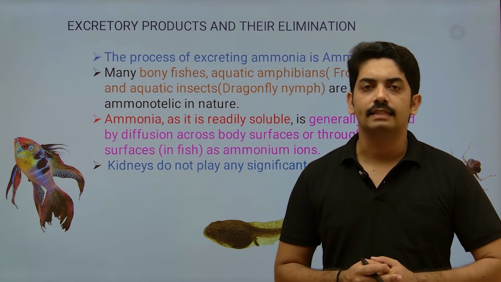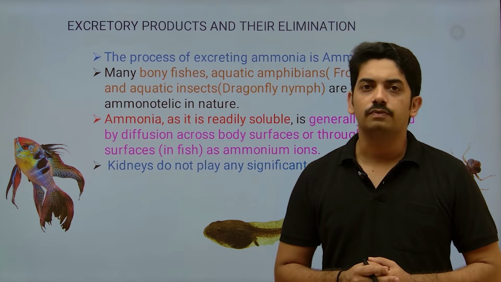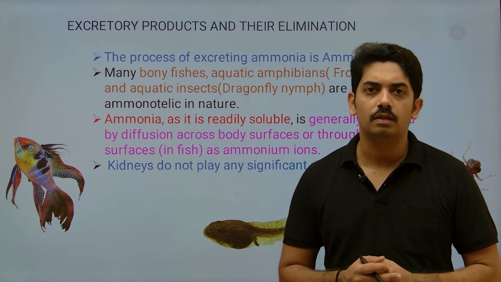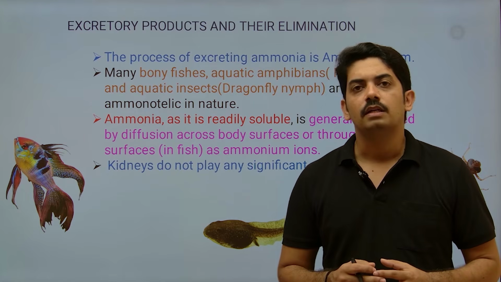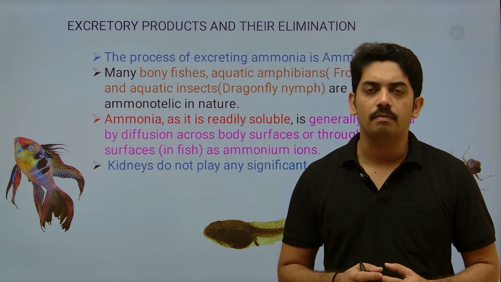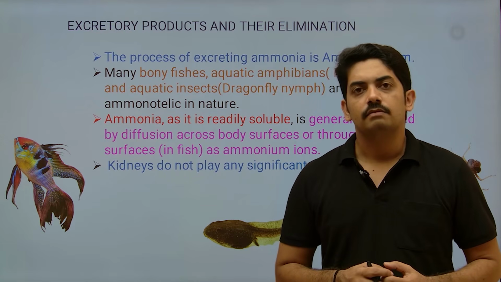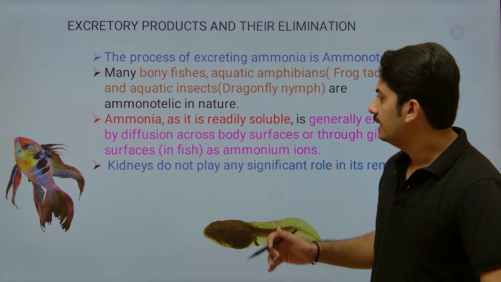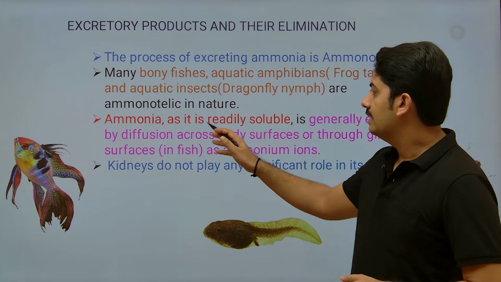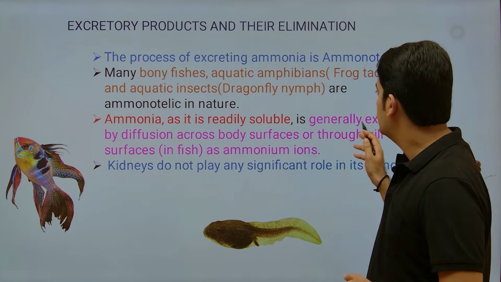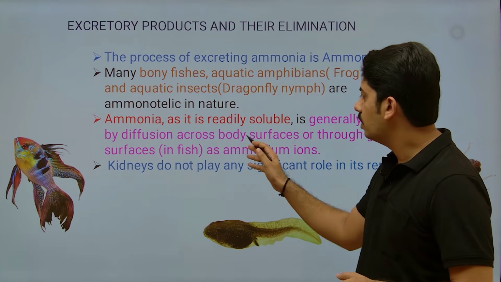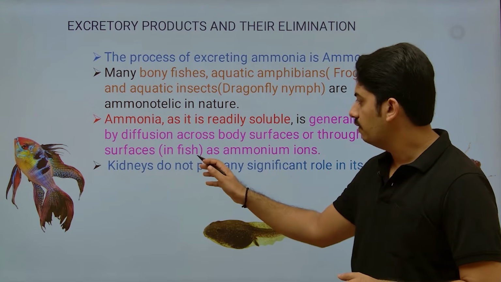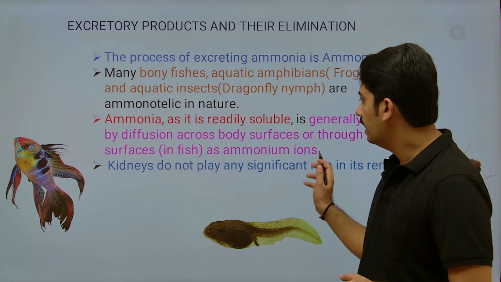As I said earlier, ammonia requires a lot of water for excretion. Ammonia is readily soluble in water, and ammonia in ammonium ion form can be excreted out through the surface of the body. Here they have mentioned ammonia, as it is readily soluble, is generally excreted by diffusion across the body surface or through the gill surface. That is mainly in the case of fishes, in the form of ammonium ions.